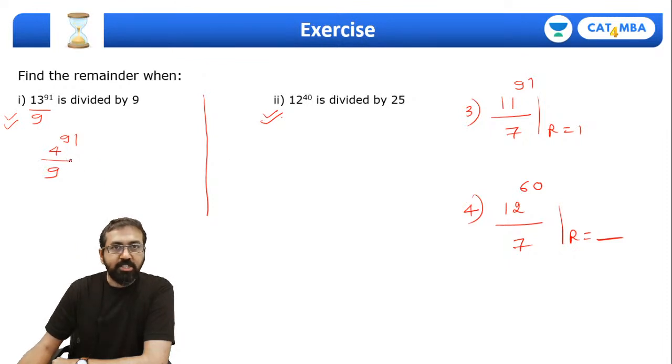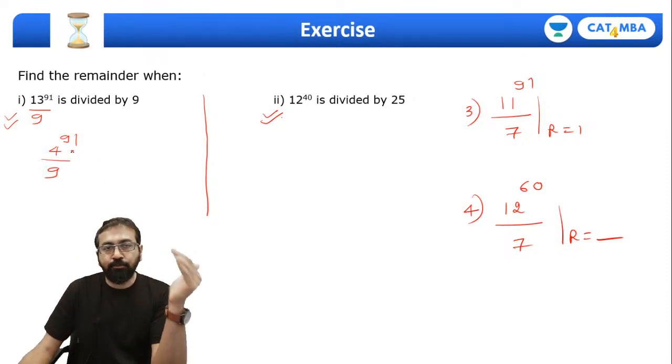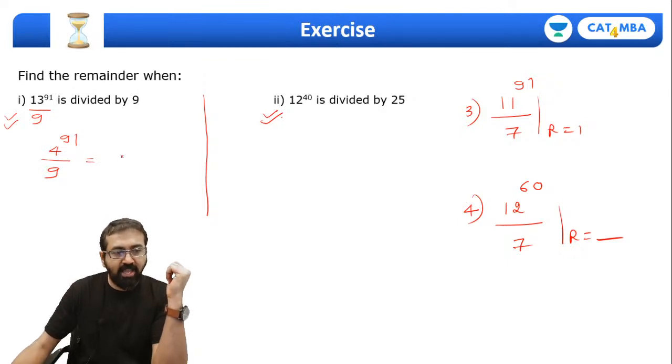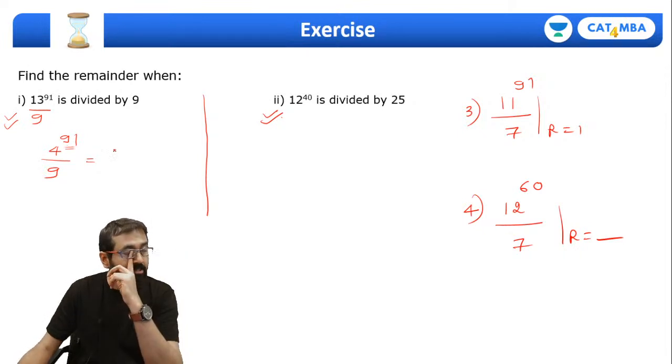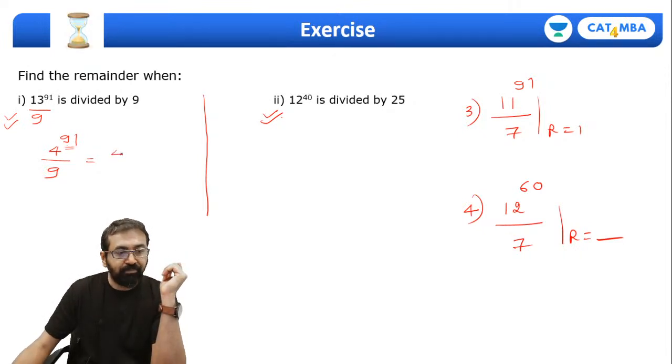So now this question is simple. Identify the power of 4 that will leave remainder 1 when you divide by 9. So 4 cube is 64. 64 divided by 9, remainder is 1. Isn't that so? But then see, this power can't be directly represented as a multiple of 3. So we'll have to do it this way.